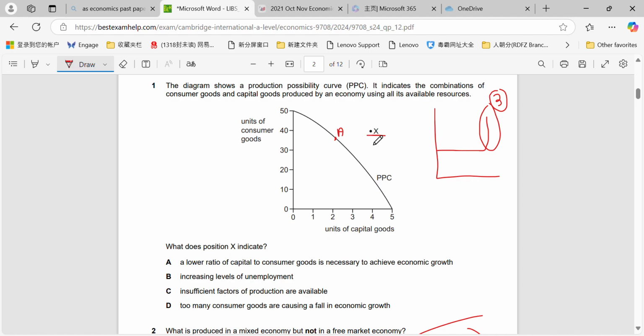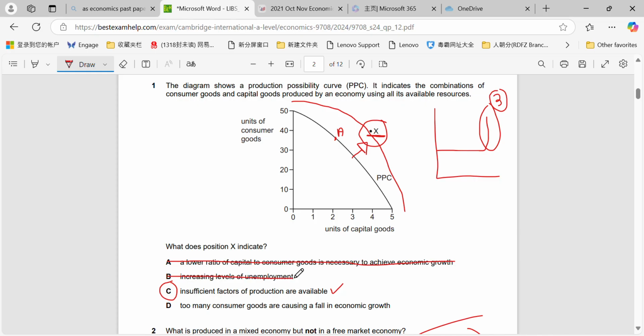Now, if I have a point outside the PPC, it means that there's scarcity available. Essentially, I do not have enough factors of production available to make that level of output. Not unless in the future I can shift my PPC like so, and I can obtain more factors of production to make that level of output. But unless I do that, any point outside of my PPC is currently unattainable. So it's nothing to do with capital consumer goods ratio.